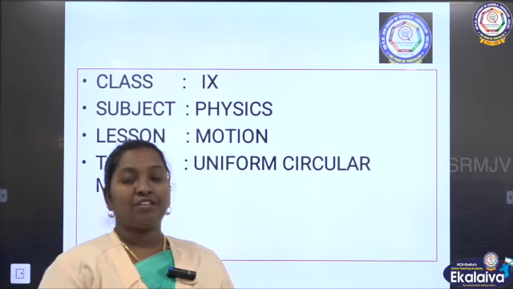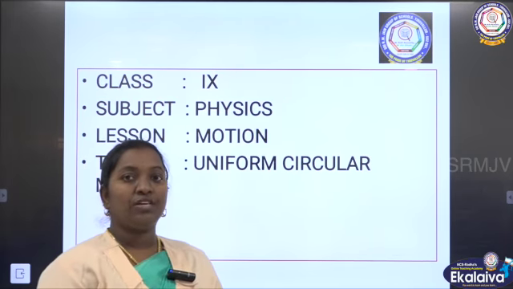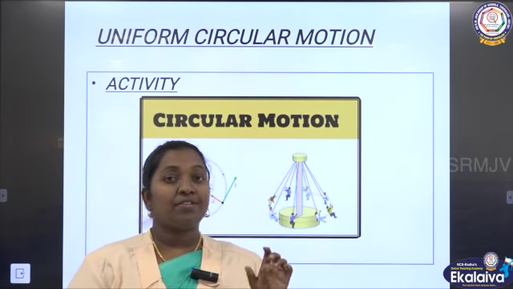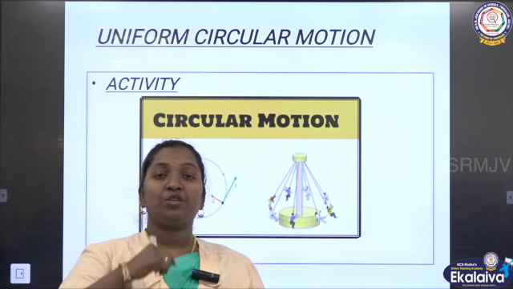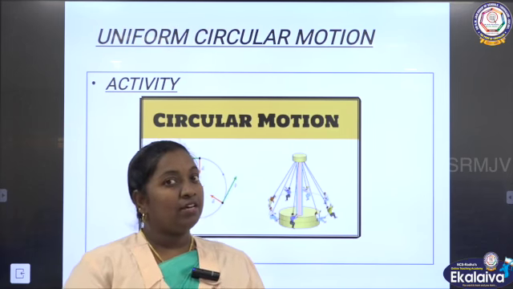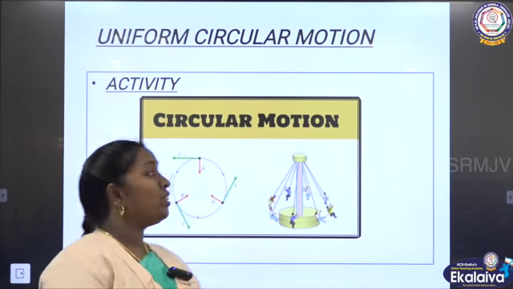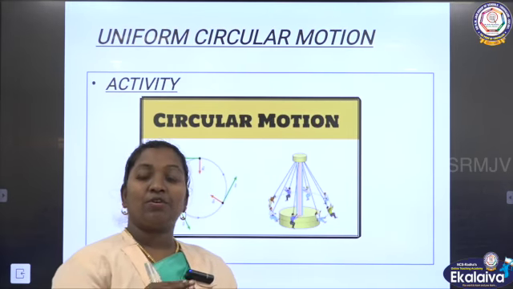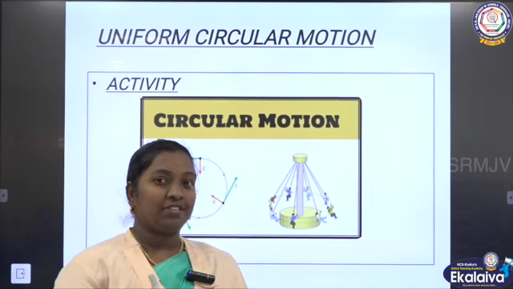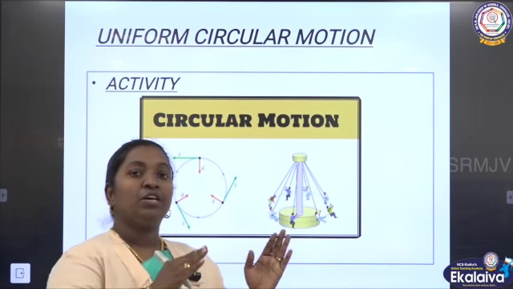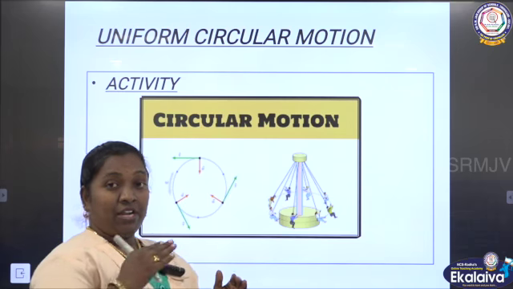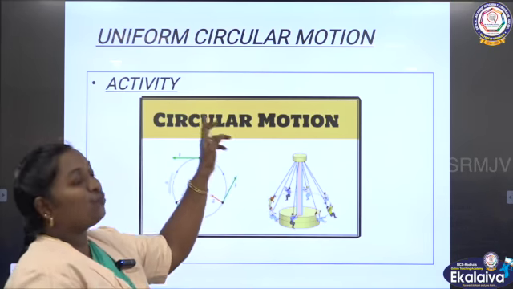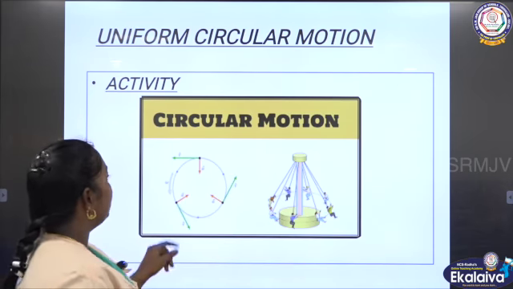Today we are going to see the next topic of this lesson, which is uniform circular motion. Already we are very familiar with circular motion, which means an object which moves in a circular path. Along with that, when it's moving uniformly, what does that mean? It covers a distance in a time with a constant speed, which is called uniform motion, isn't it? So when an object moves in a circular path with a constant speed, it is called uniform circular motion.